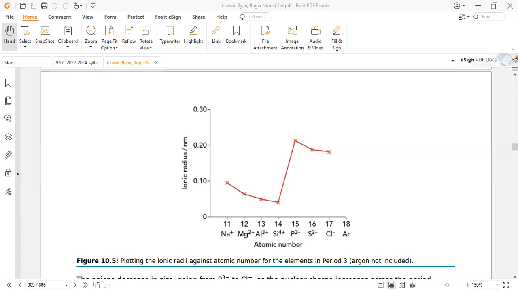Here the number of protons is the same, so the only change is in the number of electrons. A greater number of electrons is attracted less powerfully towards the nucleus compared to a smaller number of electrons. A smaller number of electrons is attracted more powerfully towards the nucleus, so the size reduces or shrinks.